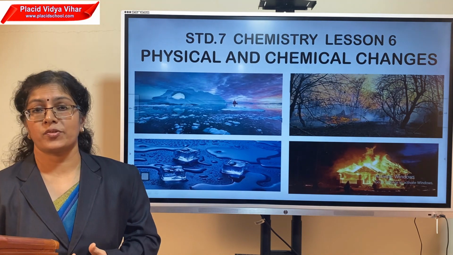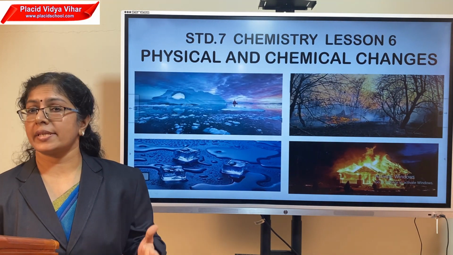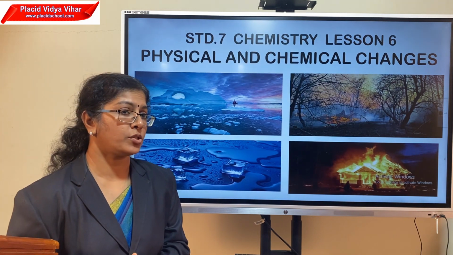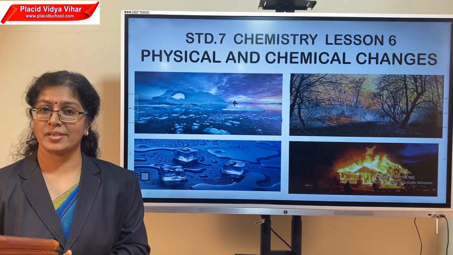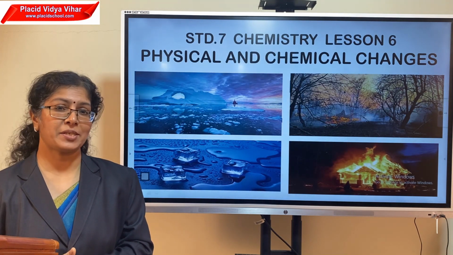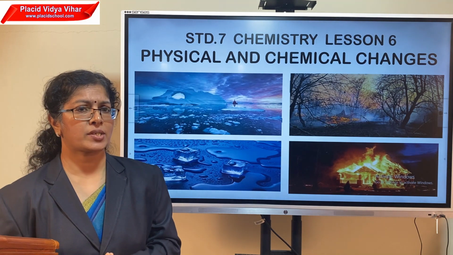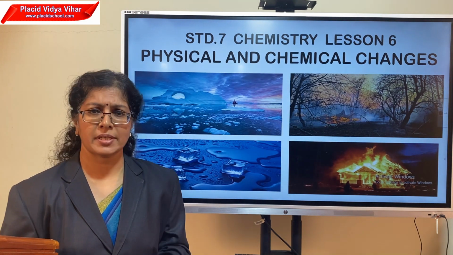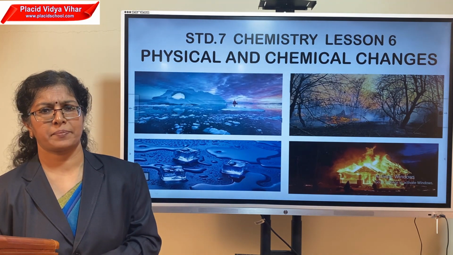When I get it dried, can I use it in the same way I was using the two chalk pieces earlier? Is it a physical change, where only the shape changed? Or is it a chemical change, where the quality of the substance was lost somewhere and it became another substance?